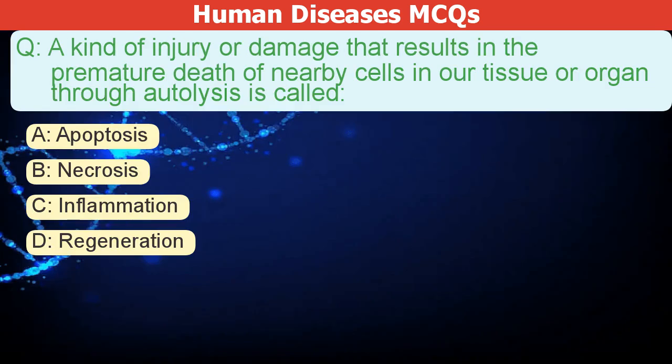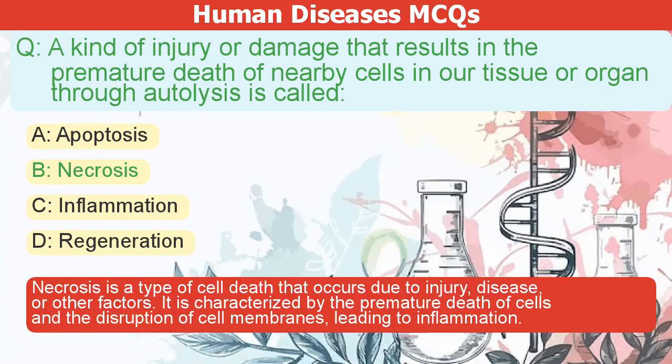A kind of injury or damage that results in the premature death of nearby cells in a tissue or organ through autolysis is called A. Apoptosis. B. Necrosis. C. Inflammation. D. Regeneration. The correct answer is B. Necrosis is a type of cell death that occurs due to injury, disease, or other factors. It is characterized by the premature death of cells and the disruption of cell membranes, leading to inflammation.